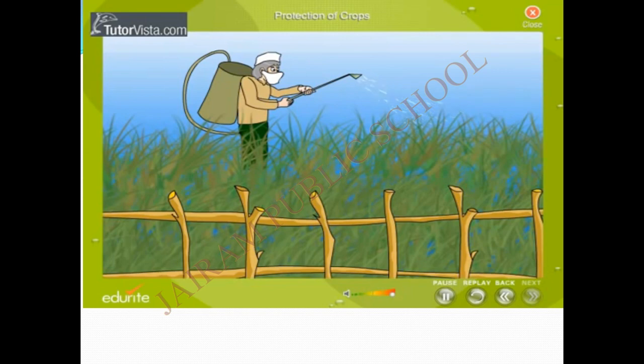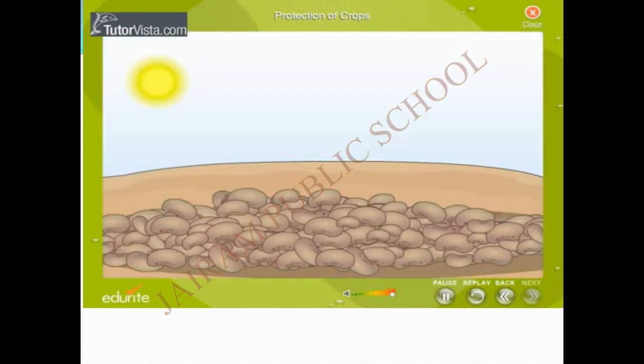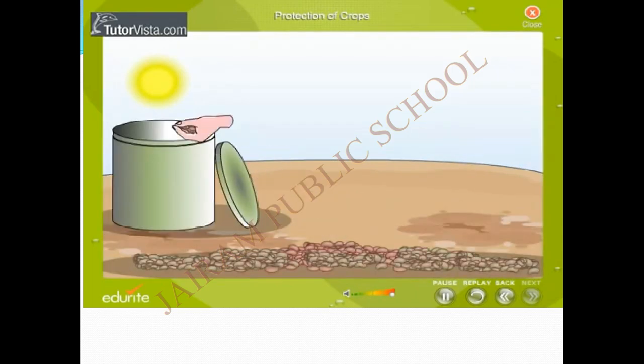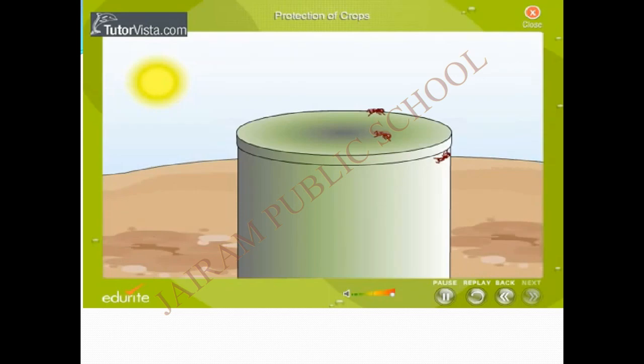Chemicals are sprayed to destroy microbes, and also good quality seeds are used to get a better yield. The grains and seeds which are obtained after the harvest have to be stored properly. The seeds are sun-dried before storing to prevent the rotting of seeds. These sun-dried grains and seeds are stored in big airtight bins where rodents and insects cannot reach them.